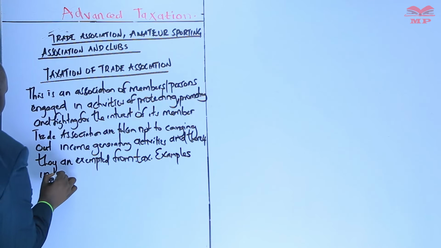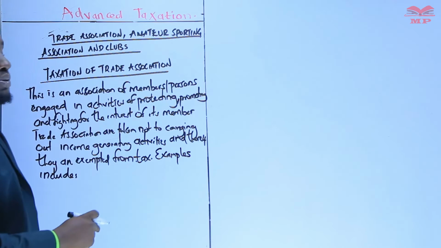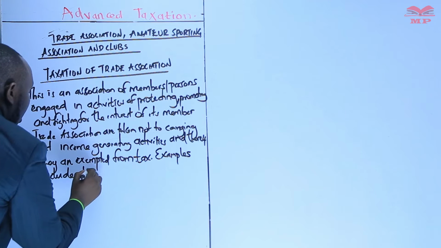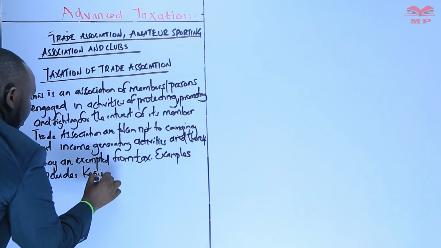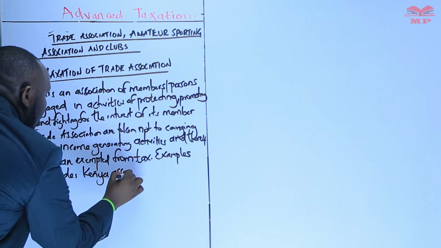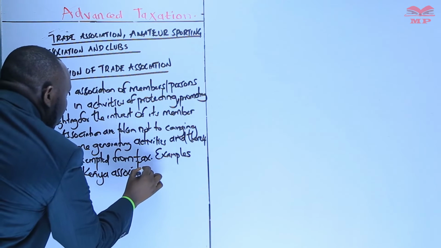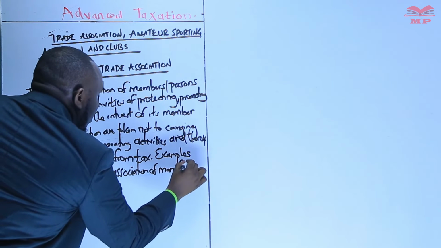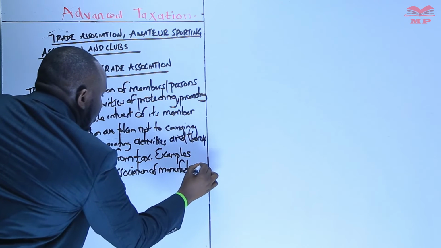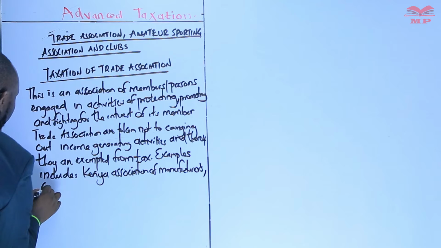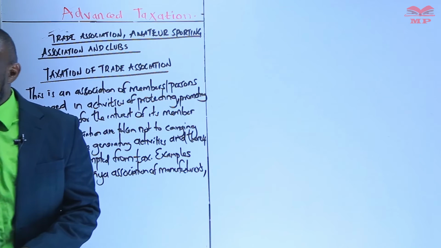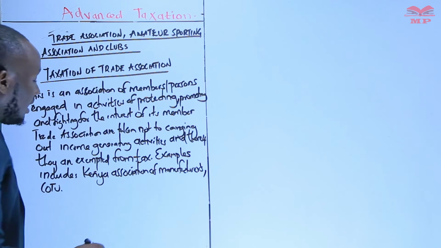Examples of a trade association include the Kenya Association of Manufacturers, then we also have the COTU. These are examples of a trade association.